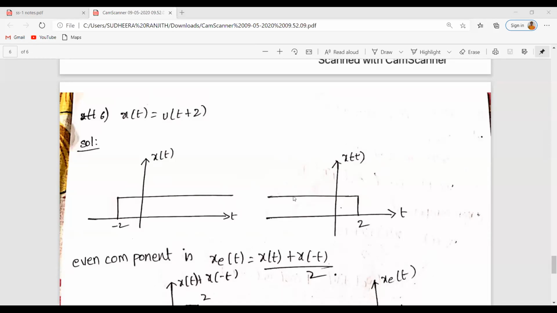If we add these two signals, what will be the resultant? Is anyone there in the class at all? Just respond.